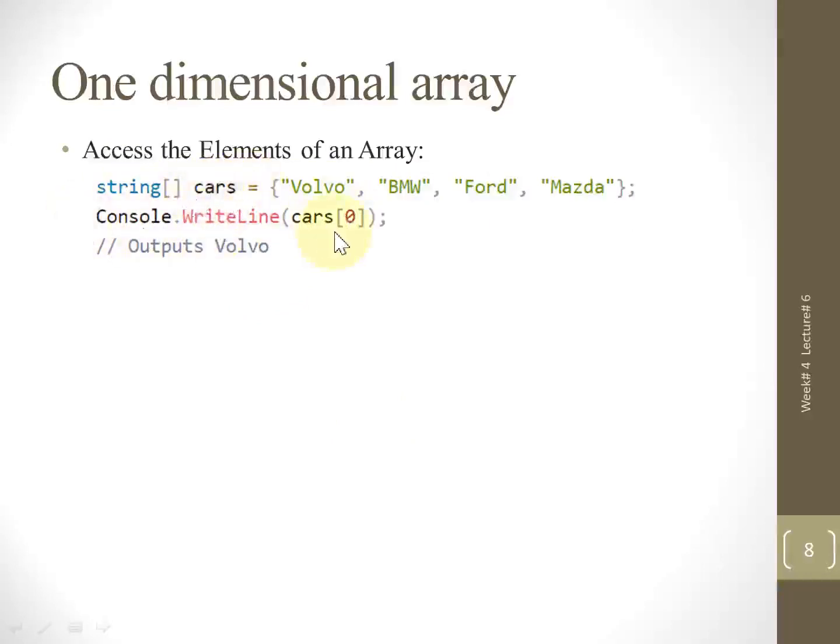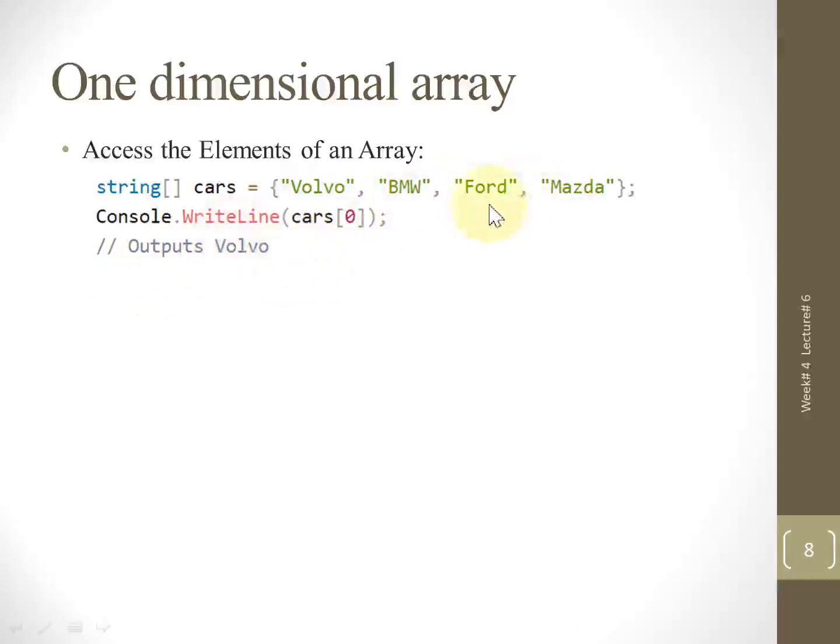We can access one by one, meaning we can access each address or each value individually like this: Console.WriteLine, and within the bracket we are using the cars, name of the array, square bracket and 0. Within the square bracket we have the address of the first element. So the first value Volvo will be printed, as you can see in the output.